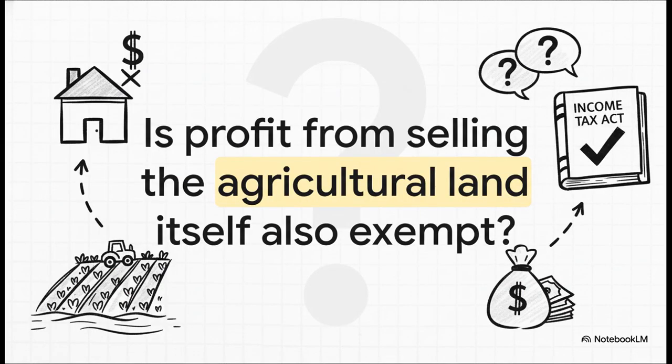And this brings us right back to our opening question. What about the profit you make from selling the land itself? Is that also considered agricultural income? The Act makes a really important distinction here. The exemption for agricultural income doesn't just automatically cover the profit you make when you sell the land. That depends on our next definition.